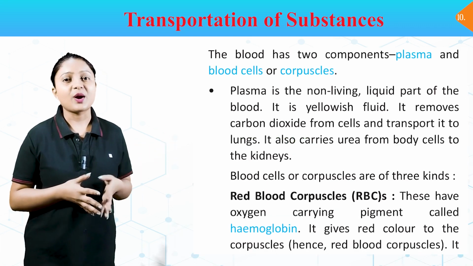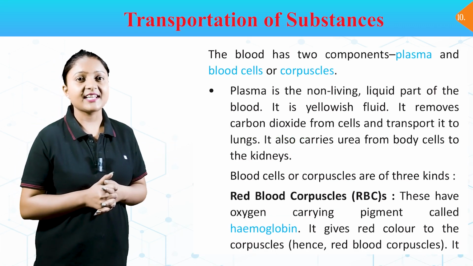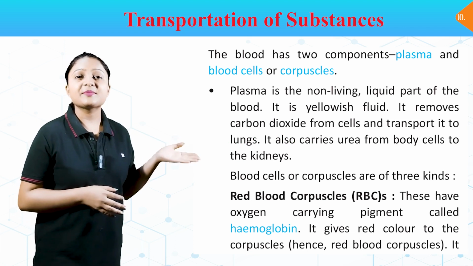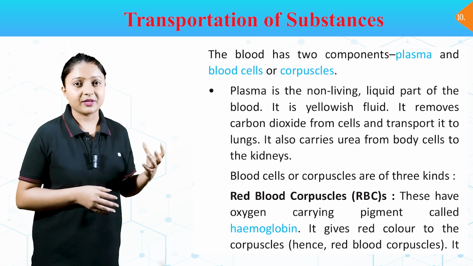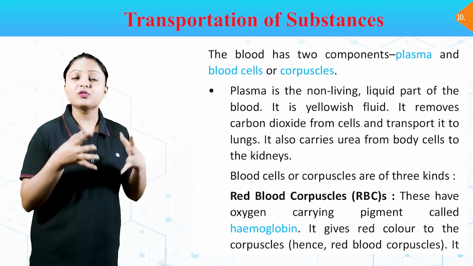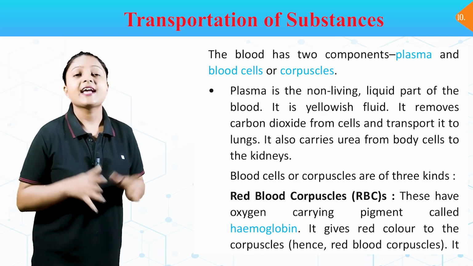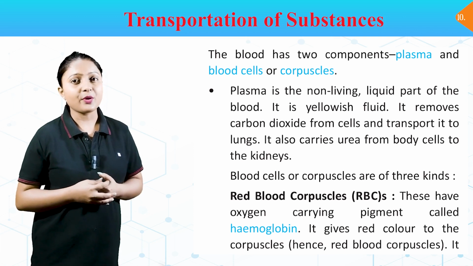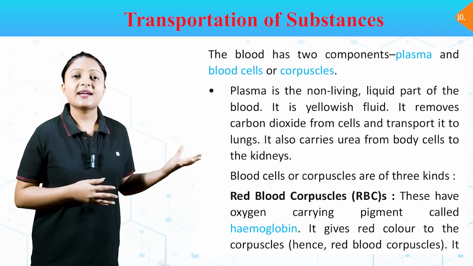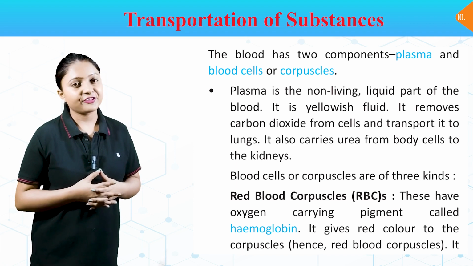The blood has two components, plasma and blood cells or corpuscles. Plasma is the non-living liquid part of the blood. It is a yellowish fluid. It removes carbon dioxide from cells and transports it to lungs. It also carries urea from body cells to the kidneys. Blood cells or corpuscles are of three kinds.